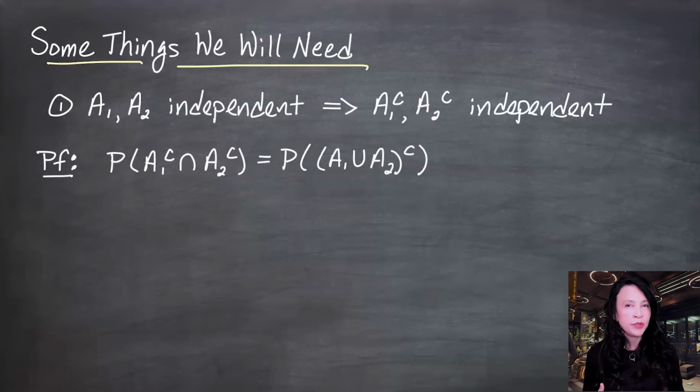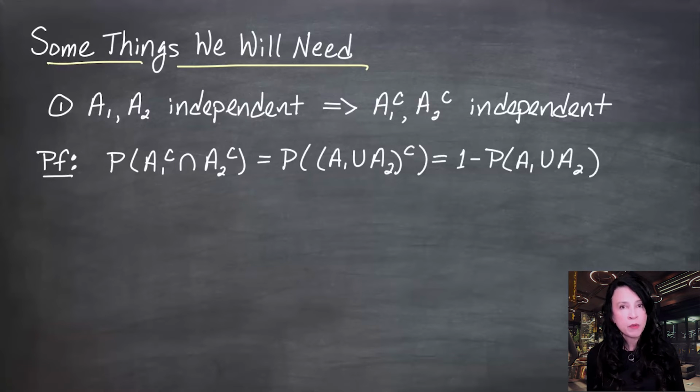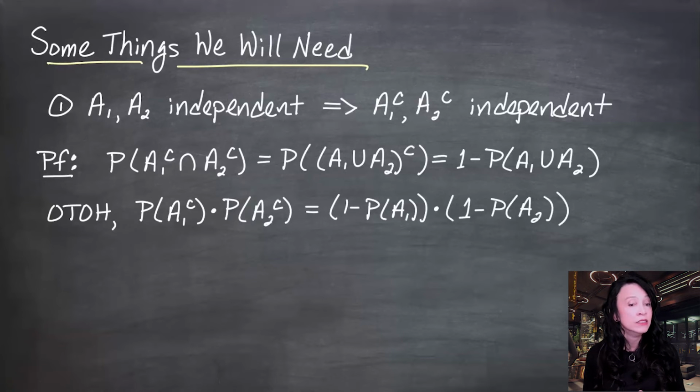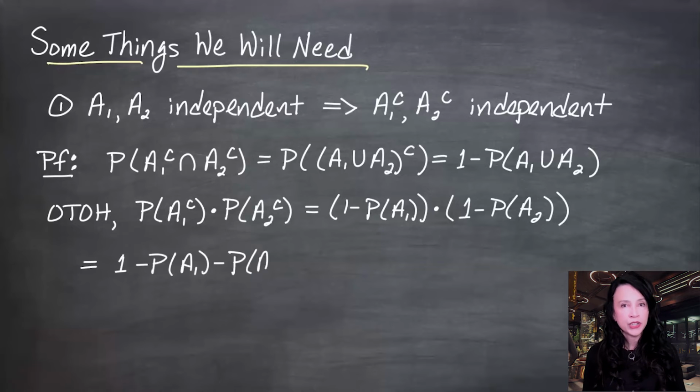And then I've got the probability of a complement. So this is 1 minus the probability of that union. I could keep pushing forward until I get the desired result, but I think this is a little easier personally to come at it now from the other side. So on the other hand, that's what this stands for. Let's look at the probability of A1 complement times the probability of A2 complement. And let's write each of these out as the 1 minus probabilities that they are. I'm going to multiply this out to get an expression here.